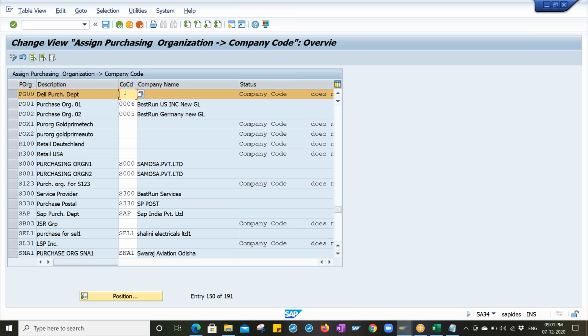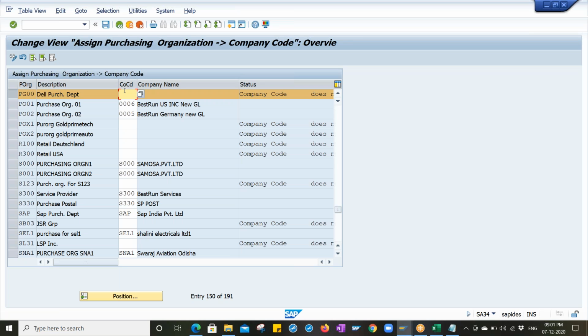If you make an assignment to the company code, this particular purchasing organization is called a company code specific purchasing organization. It means that purchasing organization is only responsible to purchase the goods and services for this company code.